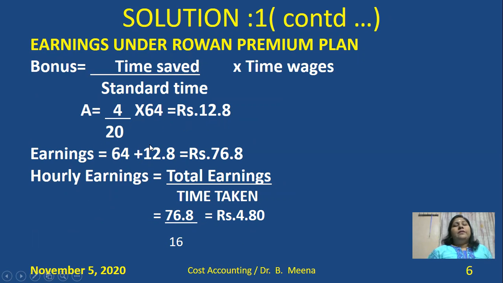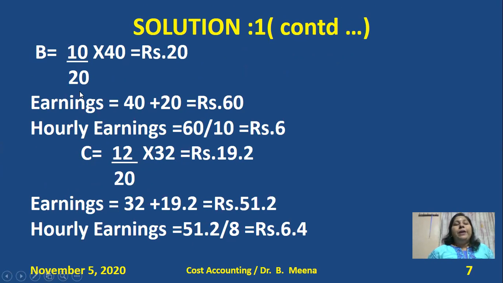So the earnings: 64 is the time wages, plus 12.8 is the bonus, 76.8 is the earnings for A for how many hours? 16 hours. So, what is for 1 hour? 76.8 divided by 16. Then what is the earnings of A for an hour? Okay. Likewise, we can calculate for B and C.